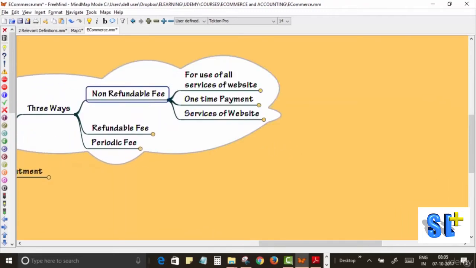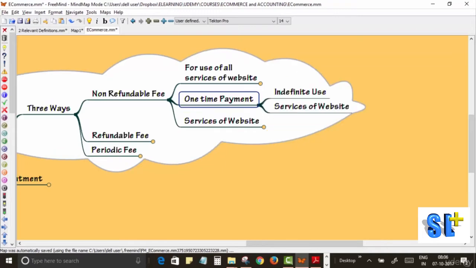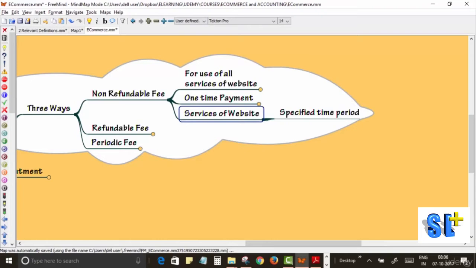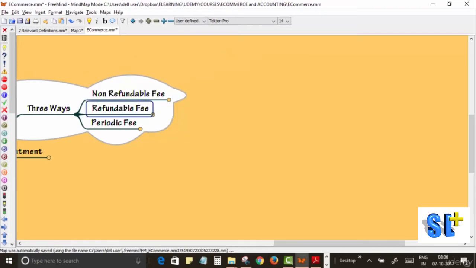Now, it can be a non-refundable fee for use of all services of the website separately, or it can be a non-refundable fee but a one-time payment for indefinite use of services of the website. And third, it can be a non-refundable fee to use the services of the website for a specified time period. Okay, so this is the first classification, non-refundable fee.